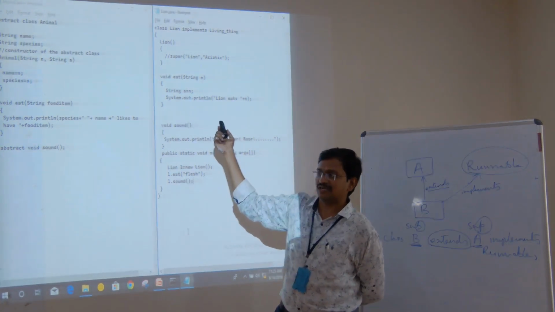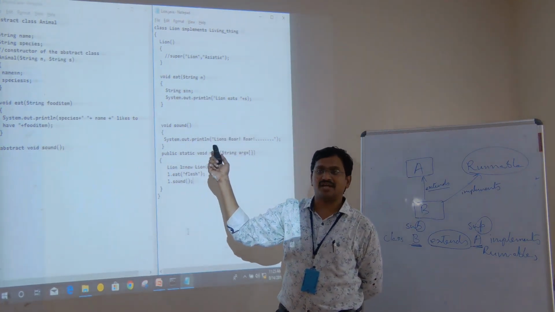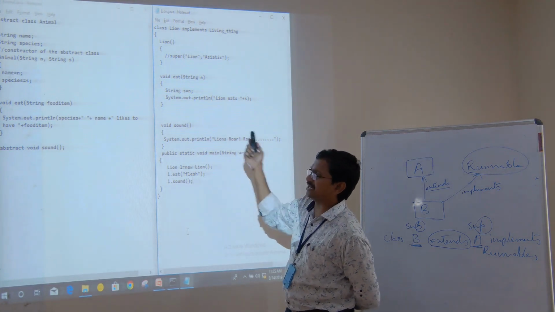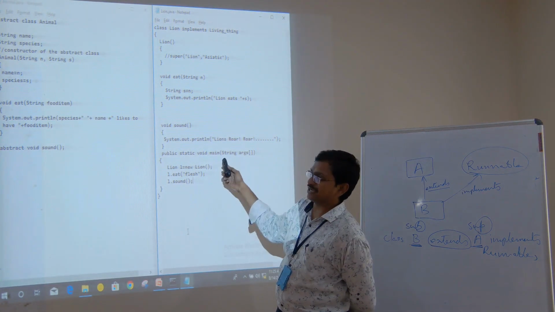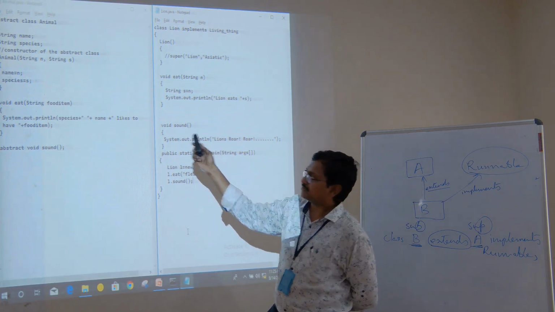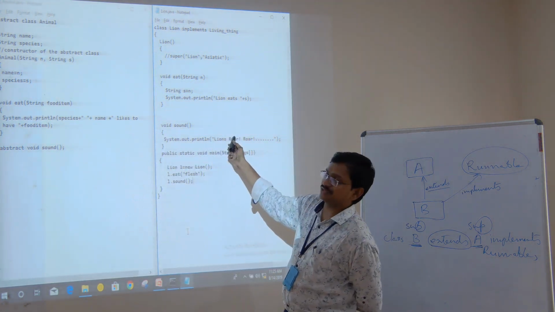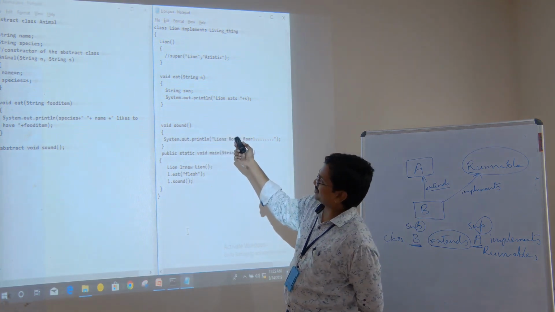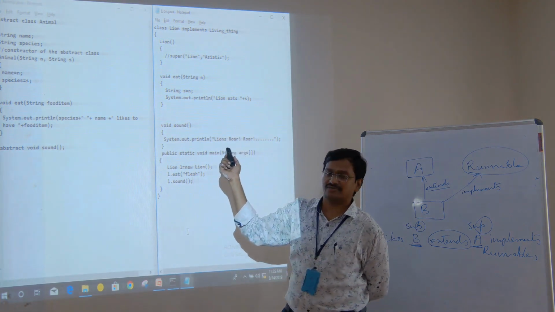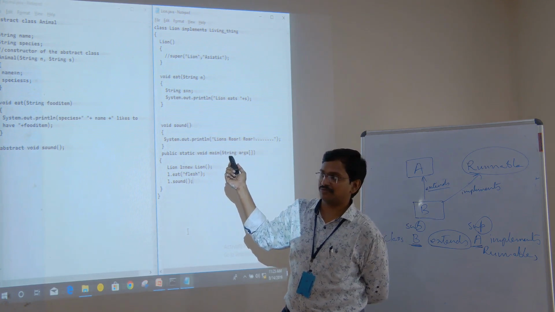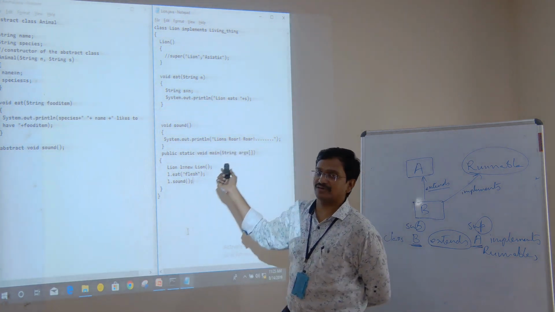If it is a Dog class, the dog barks. We can make it different for each and every different animal. But for Animal, it just makes a sound, that's all. Coming to the Lion class, it roars, and coming to the Dog class, the dog barks. We can make it different from one animal to another.